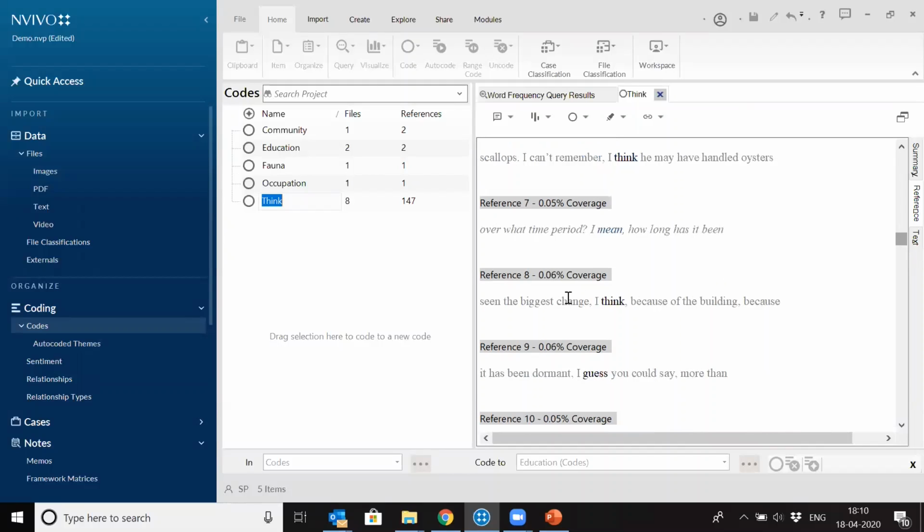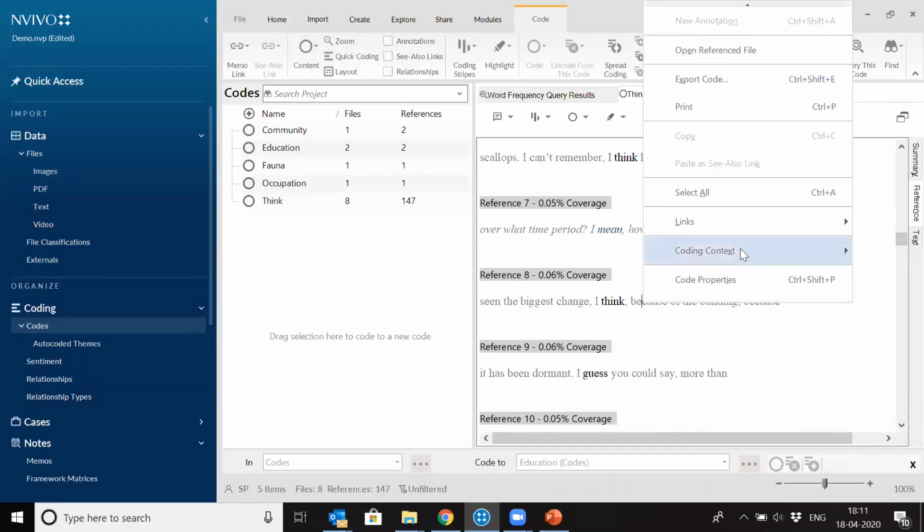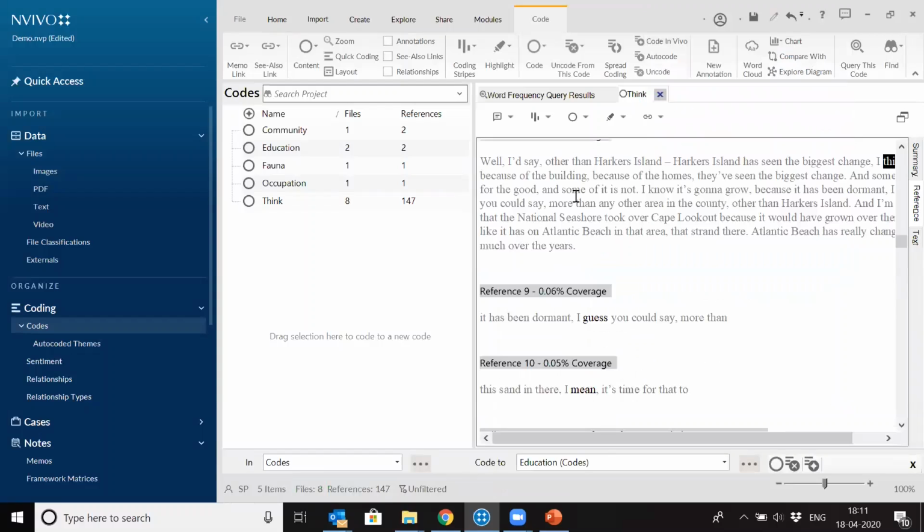And some also say you're not able to make out in what reference this person is saying. You can always make the coding context broader. So it will show the full sentence, full paragraph now. So you can make better sense, you can understand the context behind it, how this thing has been used. So you can always make the coding context broader. So this is one of the query.